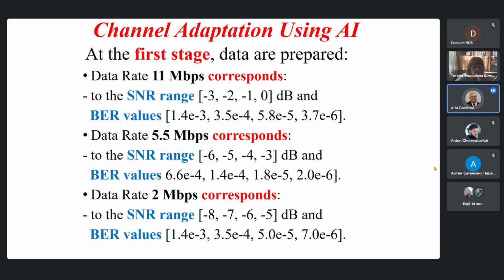Let us consider channel adaptation using artificial intelligence. At the first stage, data are prepared for data rate 11 megabits, range of signal-to-noise ratio and values, and the same for other data rates, 5.5 and 2 megabits.